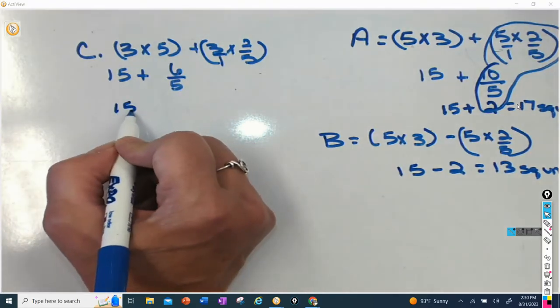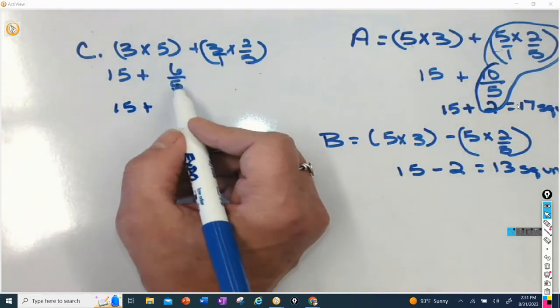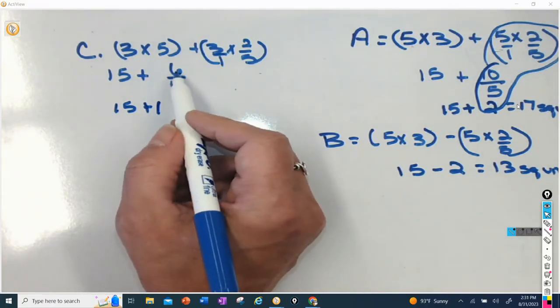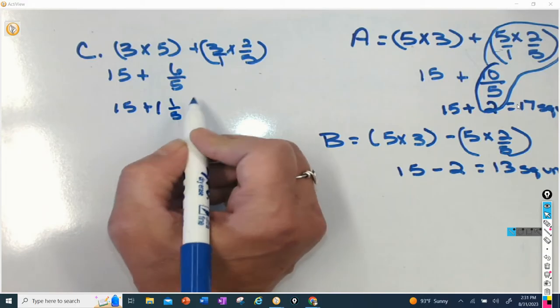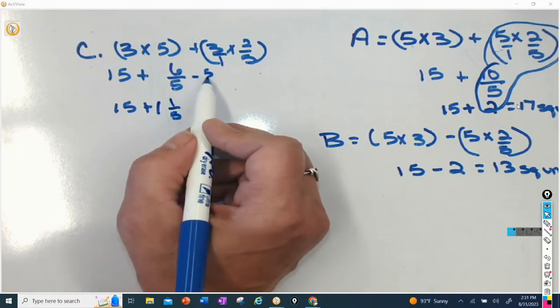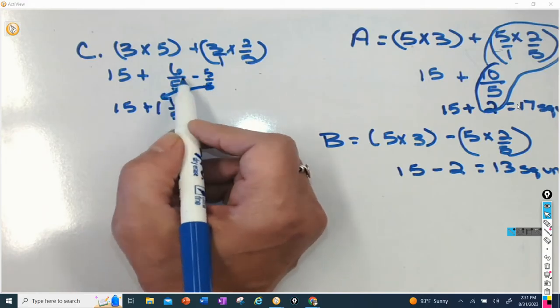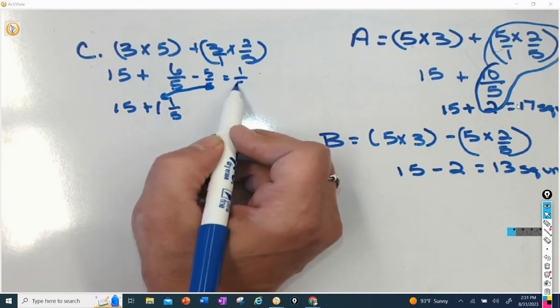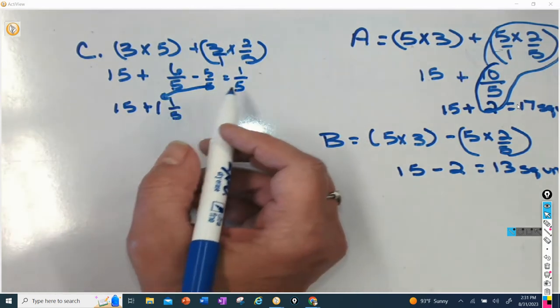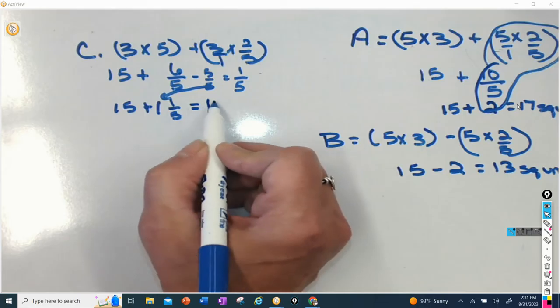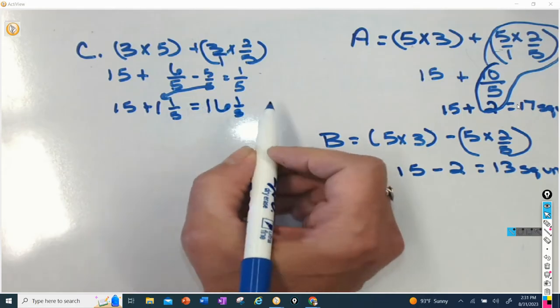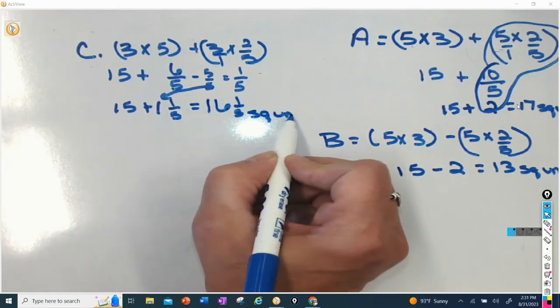So I can add that 5 over 5 is a 1, and there'll be 1/5 left over, right? So I can subtract out that 5 over 5, which is my 1, and it's going to leave me with a 1/5. So I think the answer to C is going to be 16 and 1/5 square units.